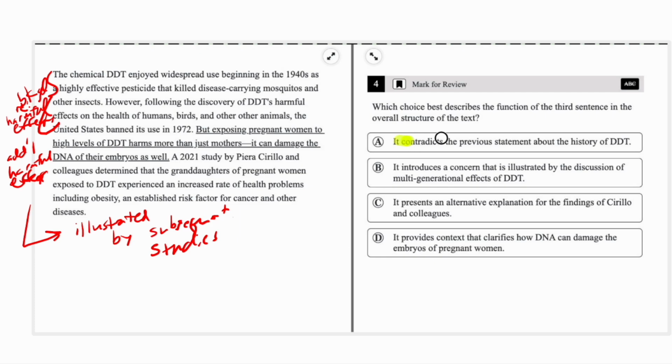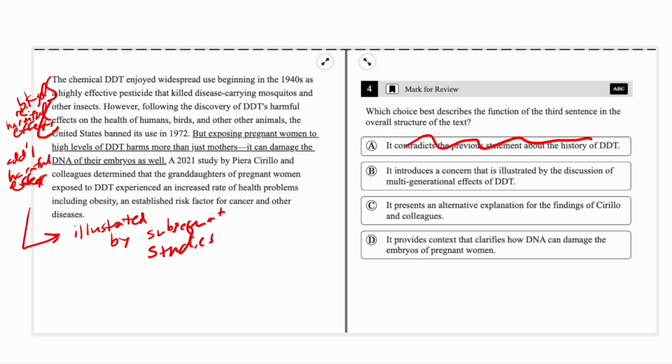No. Maybe there's a little bit of a trap here, a potential trap in the sense that we've got a contrast word, but that doesn't mean that it's contradicting it. And here, it's not even really a contrast the way it's used. It's saying it not only does this, it also does this other stuff. But anyway, it's not contradicting it. It introduces a concern that is illustrated by the discussion of multi-generational effects of DDT. Kind of a coincidence that I put illustrated, but I think that looks pretty good. But let's just confirm. It presents an alternative explanation.